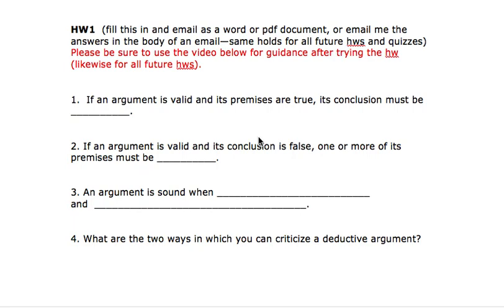Well, an argument is valid when, assuming the premises are true, the conclusion then must be true. But the conclusion is only true on the assumption that the premises are true. Well, if it turns out that the conclusion is in fact false, that must mean, redounding back up to the premises, that one or more of its premises must be false. An example of this, remember, all pigs fly. Socrates is a pig, therefore Socrates flies. That's a valid argument. But the conclusion is false.